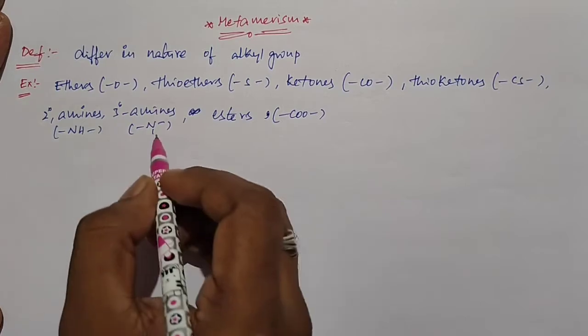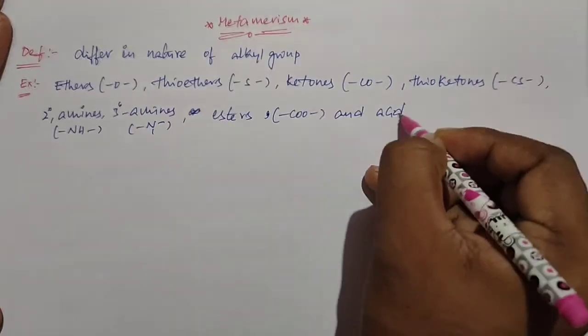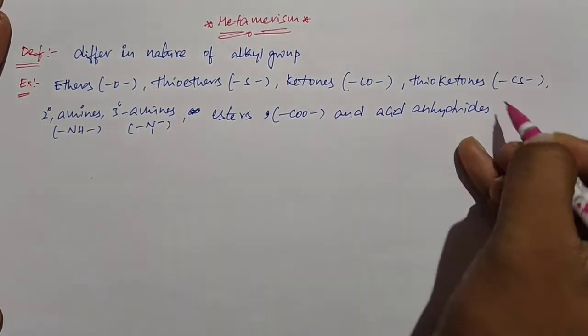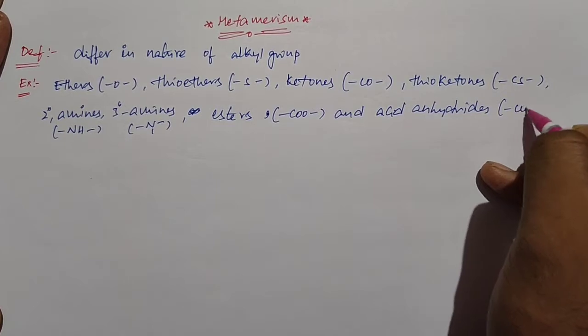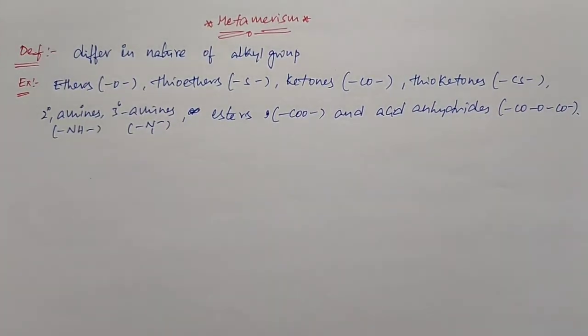This is the representation of secondary and tertiary amines, esters, and acid anhydrides. So these types of functional groups can exhibit metamerism.